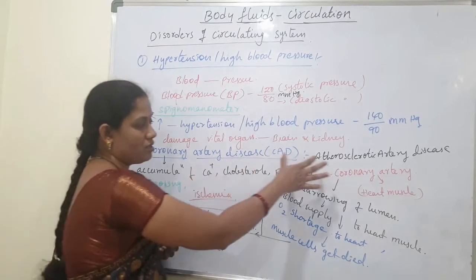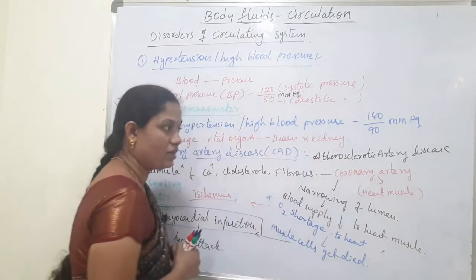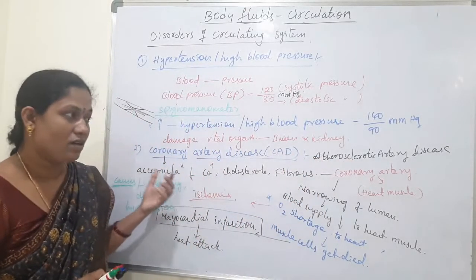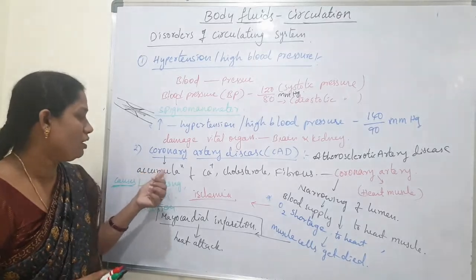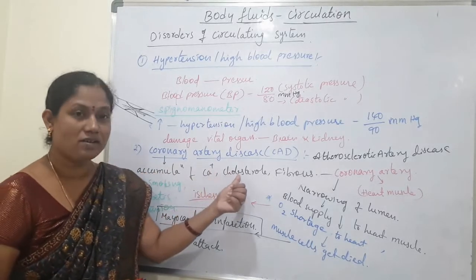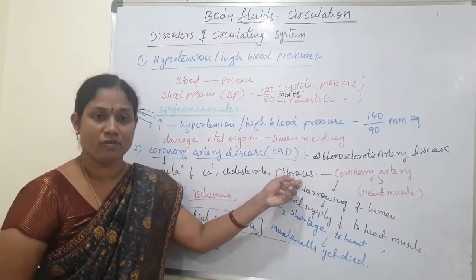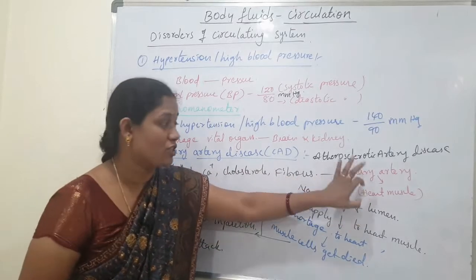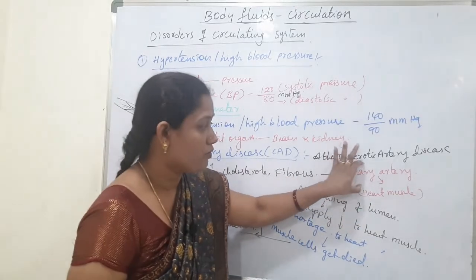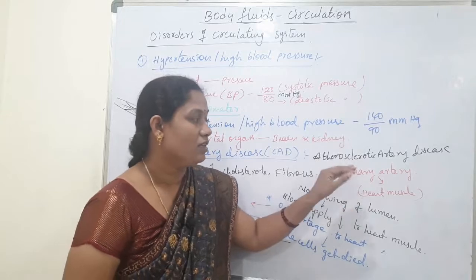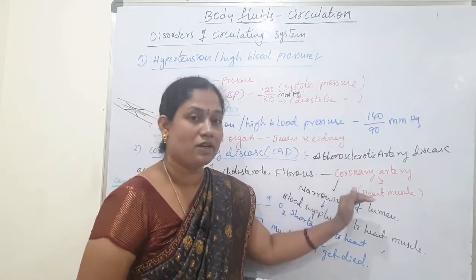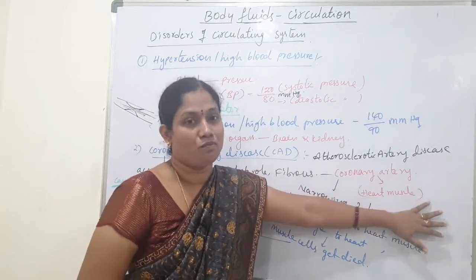Coronary artery disease is also called atherosclerotic artery disease. It mainly occurs due to the accumulation of calcium ions, cholesterol and fibrous tissue in the coronary artery. What is the function of the coronary artery? These blood vessels supply the blood to the heart muscles.